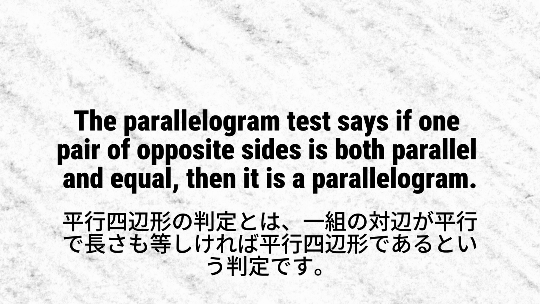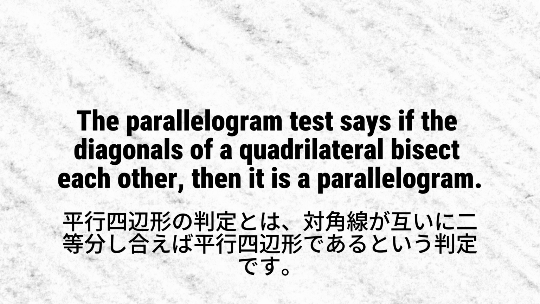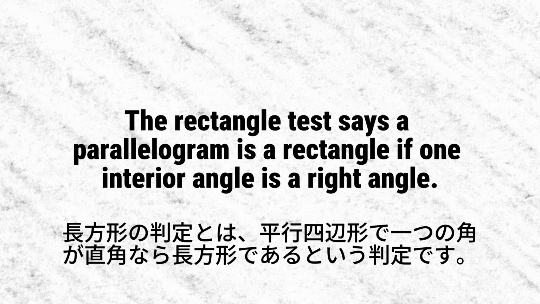The parallelogram test says if one pair of opposite sides is both parallel and equal, then it is a parallelogram. The parallelogram test says if the diagonals of a quadrilateral bisect each other, then it is a parallelogram. The rectangle test says a parallelogram is a rectangle if one interior angle is a right angle.